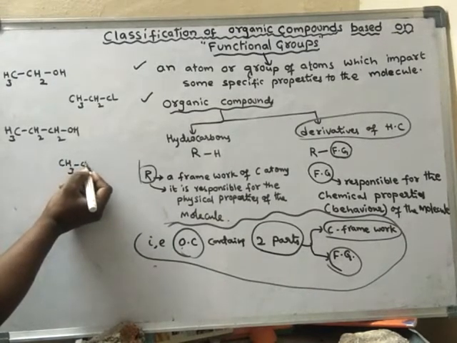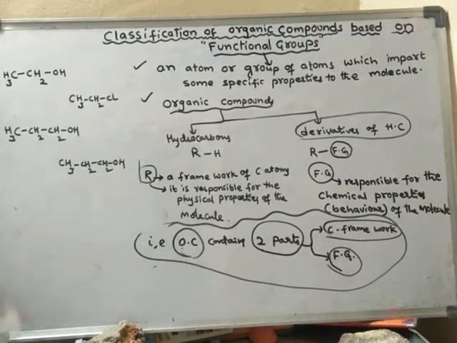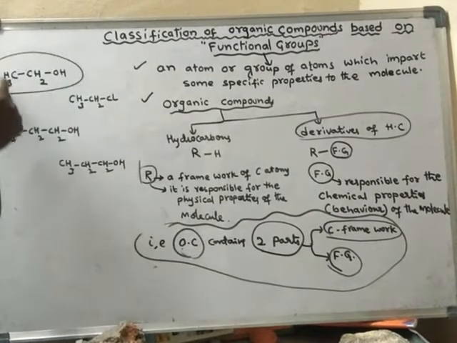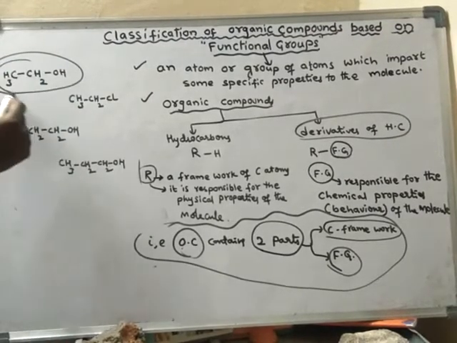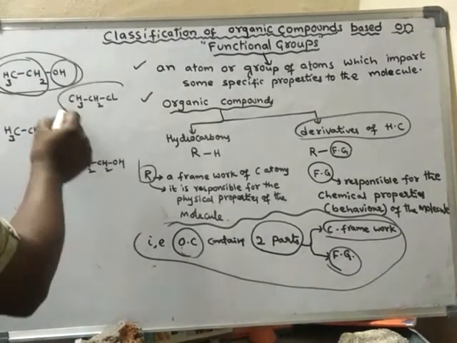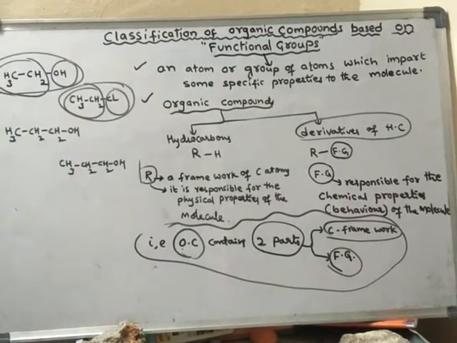If you closely observe, this particular compound has a carbon framework and a functional group, and even this one also has a carbon framework and a functional group.